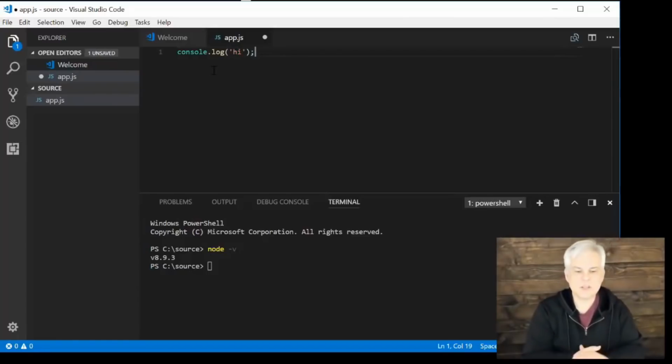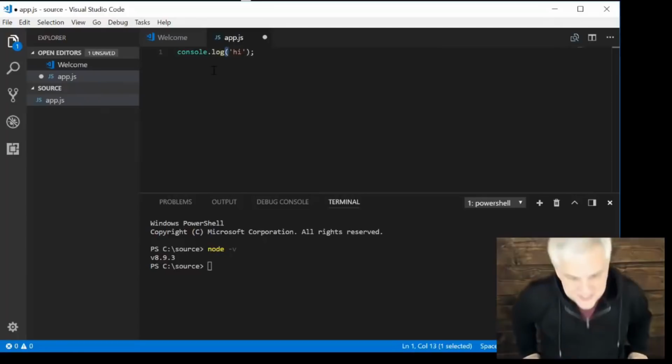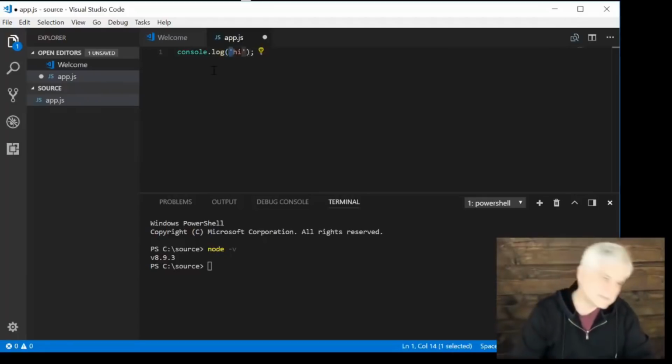And as you're going to come to learn, writing code is an exercise in precision. If you don't write exactly what I write, there's a chance that you will not get the results that I get. And so you want to double check and make sure there's no extra spaces. You want to double check to make sure that you're using the right characters. Like, this is not a comma, it is the period on the keyboard. This is not a curly brace, it is a parenthesis. This is not a double quote, although that would be acceptable. In this particular situation, I would prefer if you used a single quote, which is on the same key, you just have to hold down the shift key to get to it.